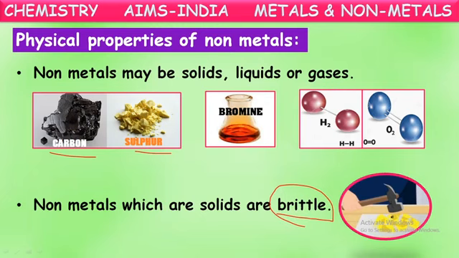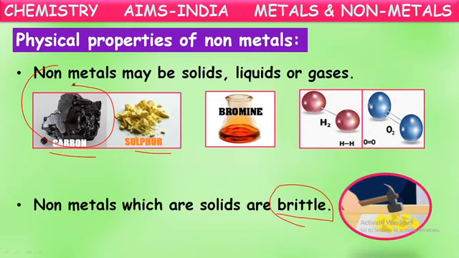So most of the solid nonmetals are brittle. They easily break into small pieces when they are hit with a hammer or when they fall down. See here carbon. Carbon is available for us in the form of coal. Coal seems like a solid. But when you make this fall down, when it falls on the floor, immediately it breaks up into small pieces. When you hammer that coal with the hammer, it will become small pieces.